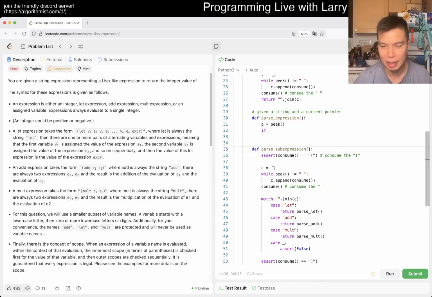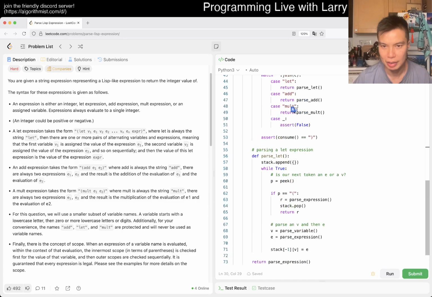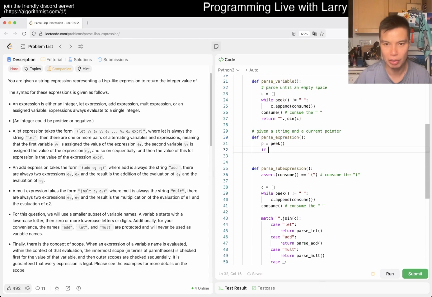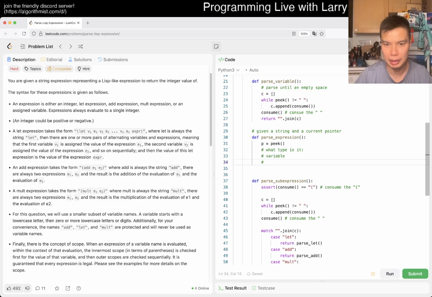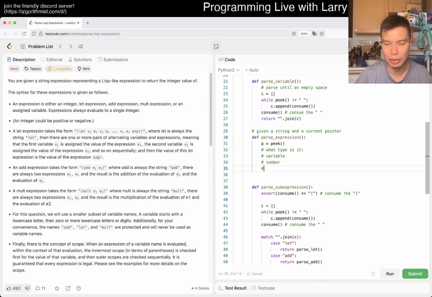Right, and now we actually have to write parse expression. The parse expression is trying to figure out, okay, what type is it? The types it can be are a variable, a number, or a sub expression. Right? I think that's where the confusion was.